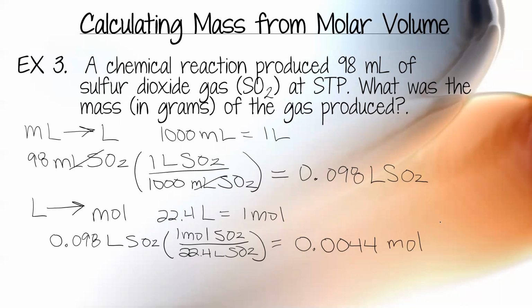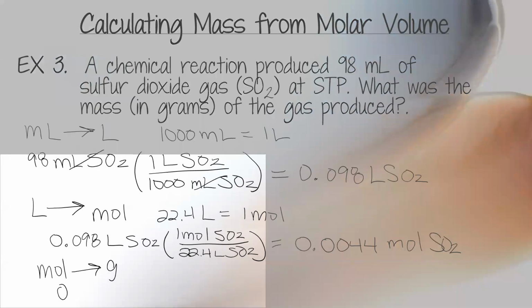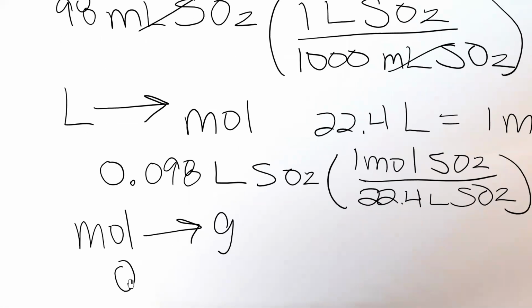If you cut it off to 0.004, okay. Try not to round over too much. And my last step, I need to go from moles to grams because it asked me for my answer in grams. So I take the moles that I solved for. Whoops. I don't know what I just did. Hold on.